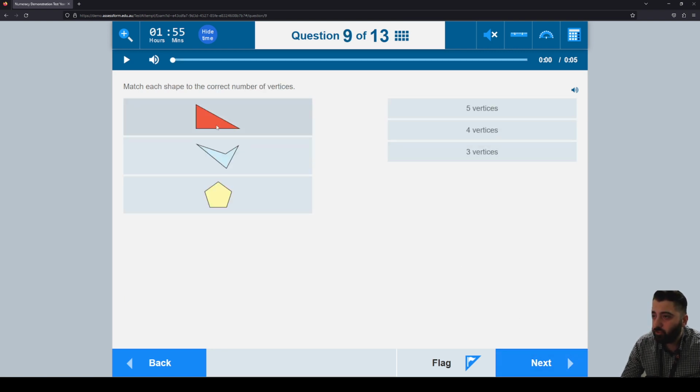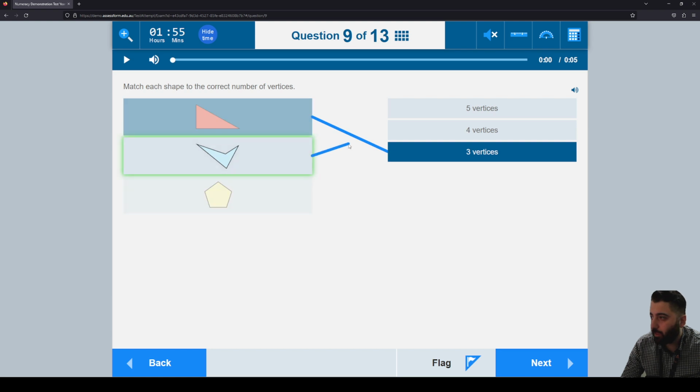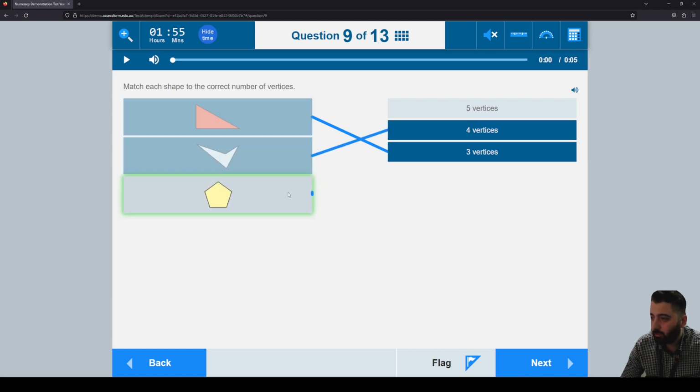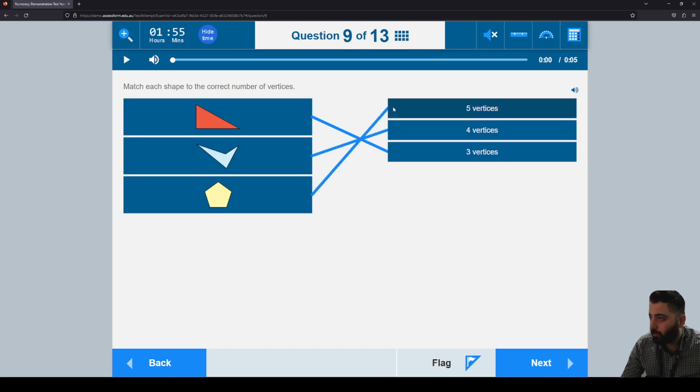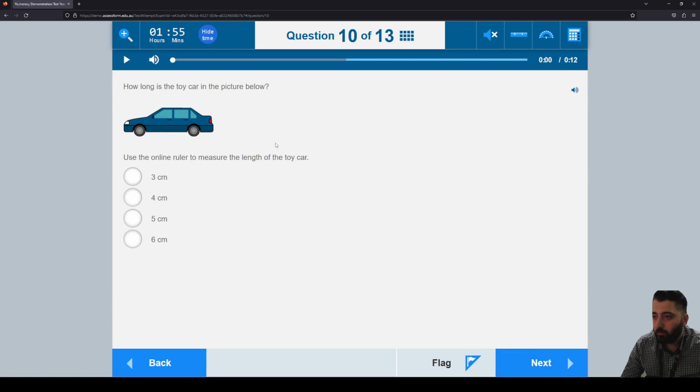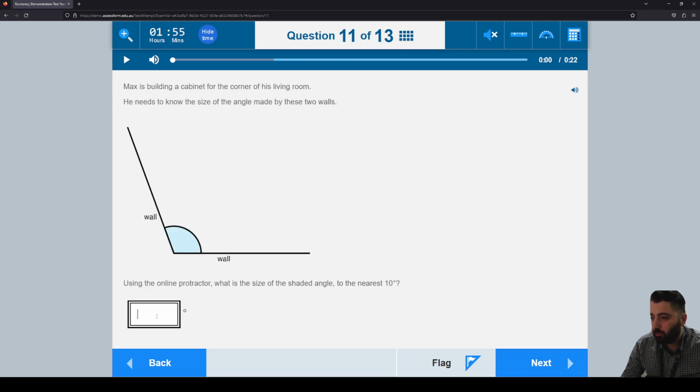This one is a matching one. If I click on the triangle, then I need to connect it to the right answer. So click, drag, and then drop for it to work. That's just a multiple choice. This is when you need to enter in the answer.